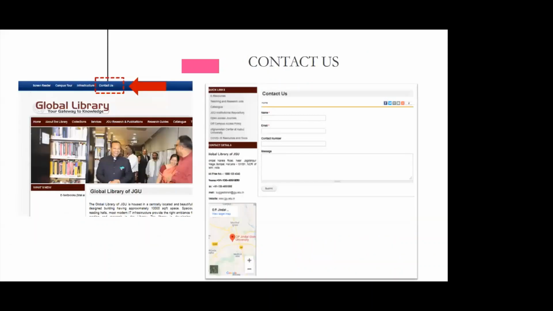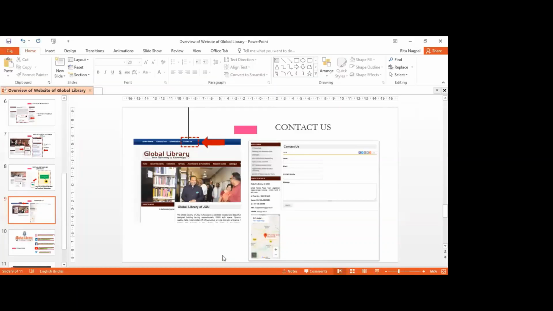Further, to connect with us, we have the Contact Us tab, wherein the page will appear with a detailed form, where you can add your name, email ID, contact number, and your message, and just click on submit, and we will get back to you in a very short time. On the left of the screen, we have the contact details, the telephone numbers and all, along with the live location of ours. So it is easy to get to us. And now the time is to go live. So I'll just stop here and take you further to my live screen.